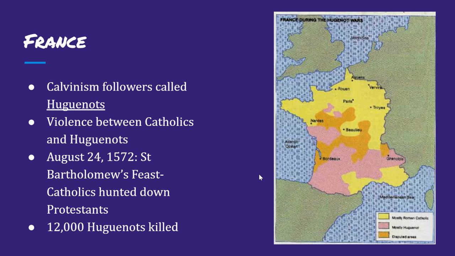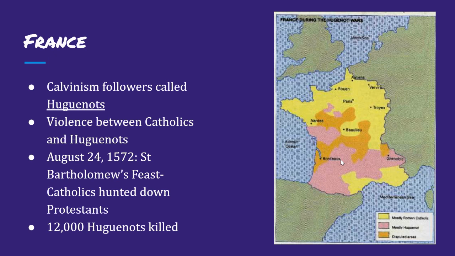And there's a lot of violence between the Catholics and the Huguenots. If we look at this map here, where this light blue, purple pink color is, these are all Huguenots, so Calvinists. And then we can see in northern France up here, these are mostly Roman Catholic. And these here in that middle zone are kind of those disputed territories.